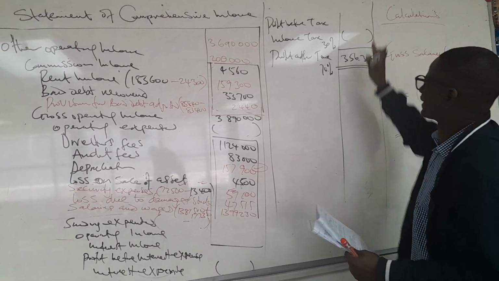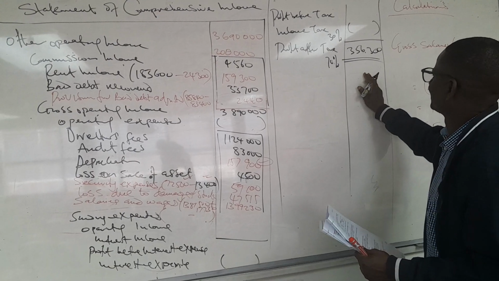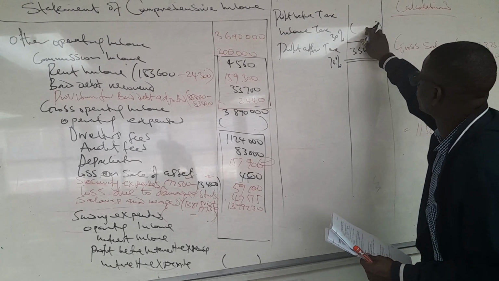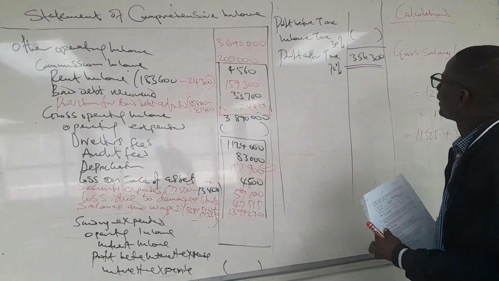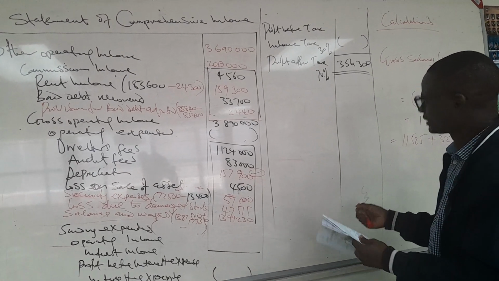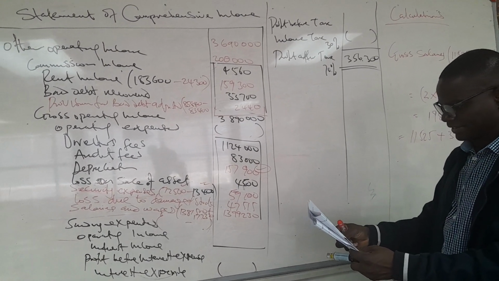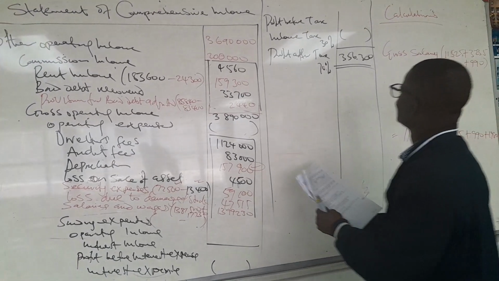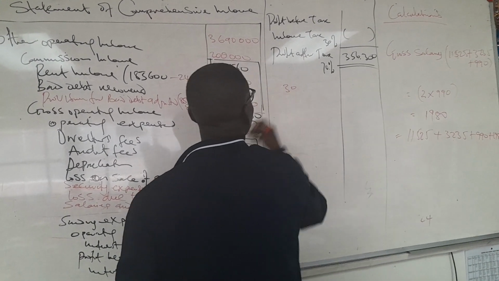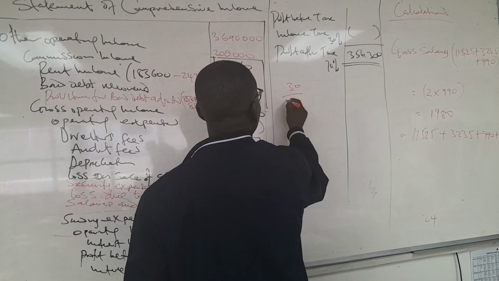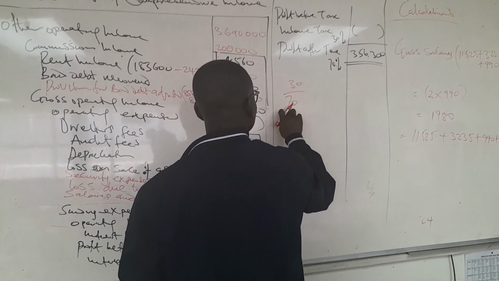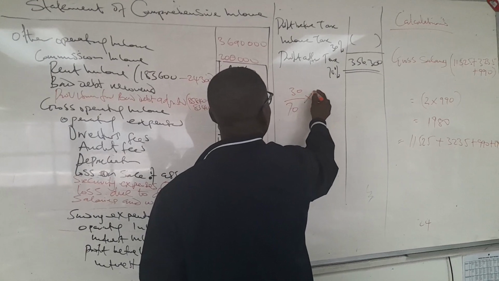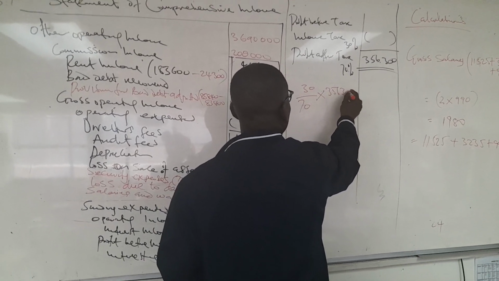Then we need to work back now. How do we work back? We are looking for 30% because we are given 70%, which is the profit after tax, 356,300. Then our tax will be 30 over 70, known over known, multiplied by 356,300.